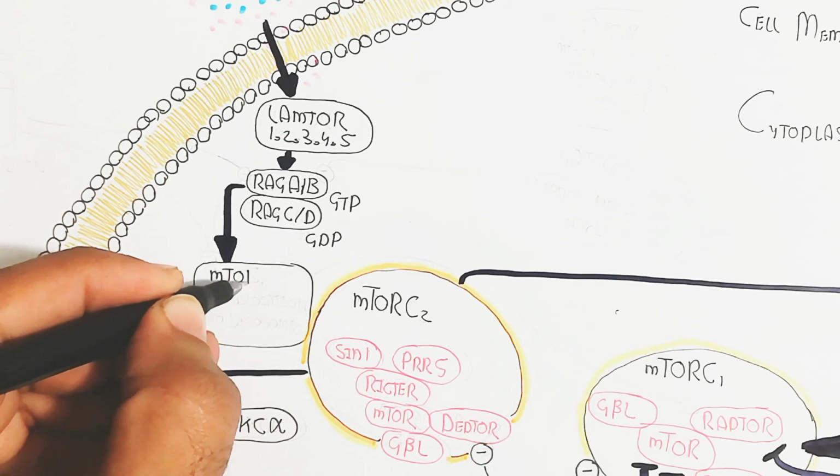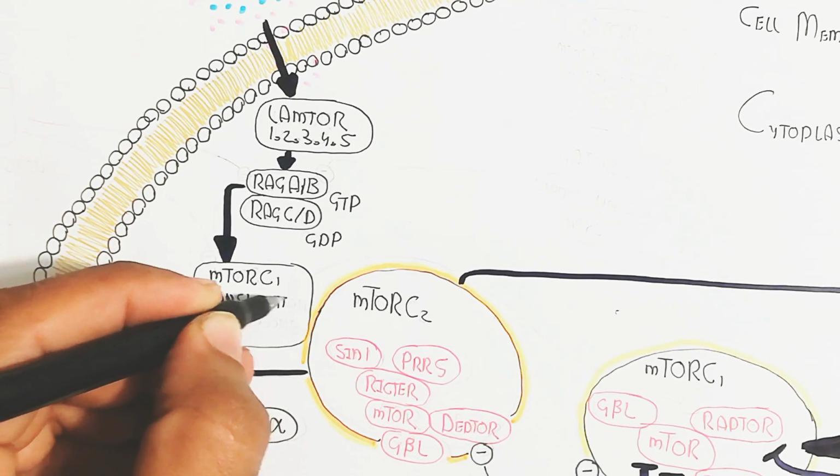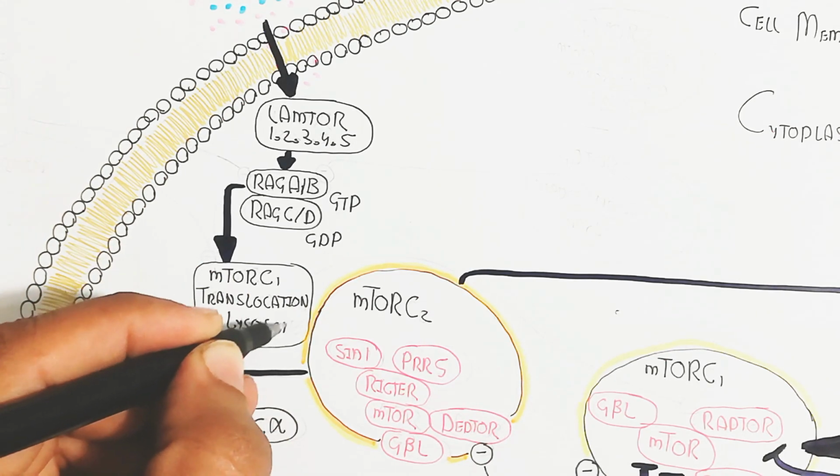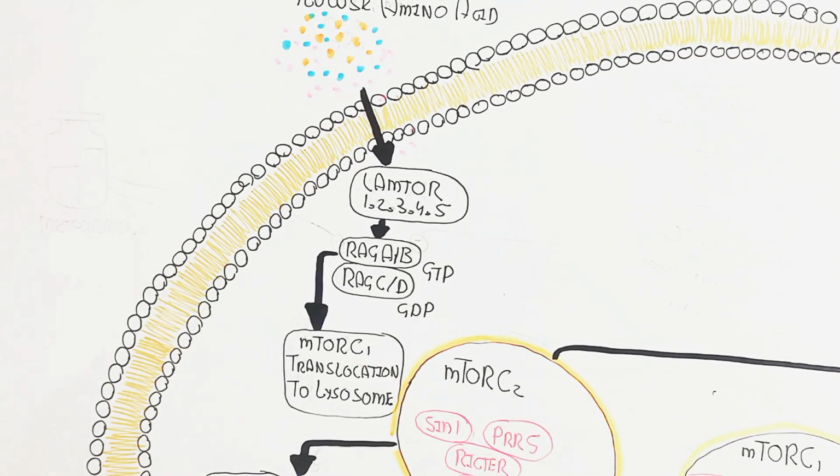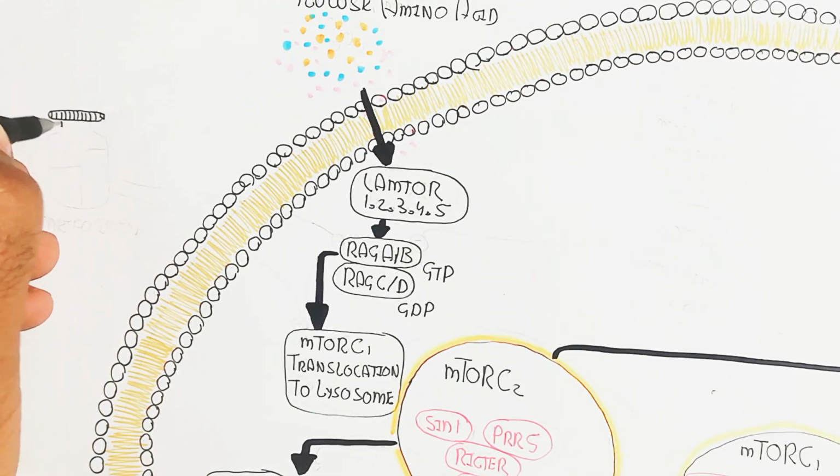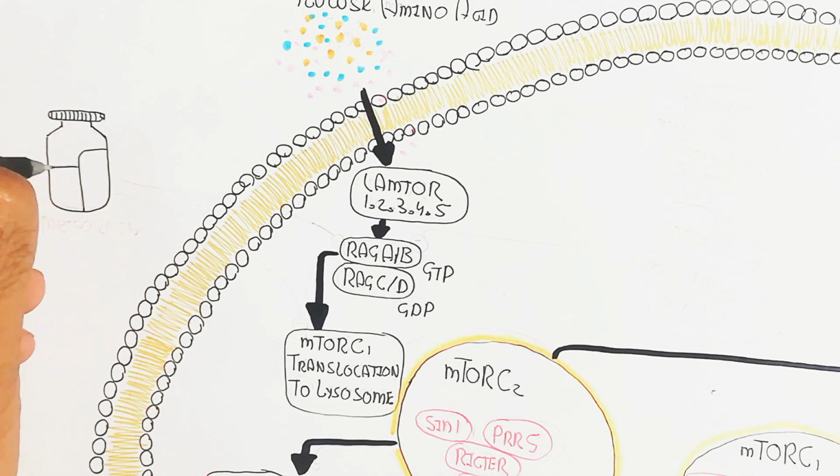In this way, the mTORC complex will translocate to the lysosome, will lead to inhibiting the lysosome activity, and in this way, proliferation will be maintained.